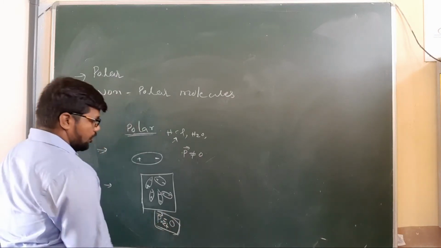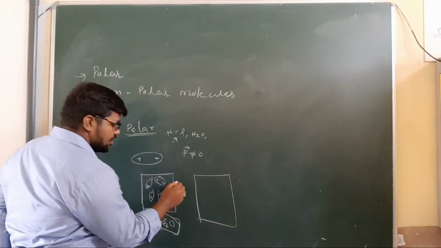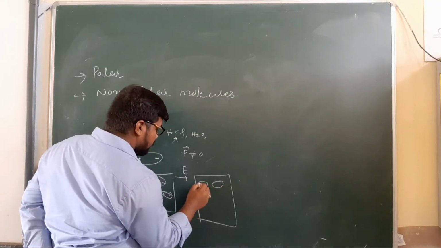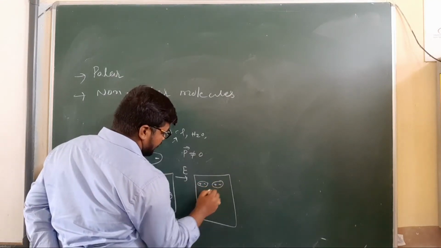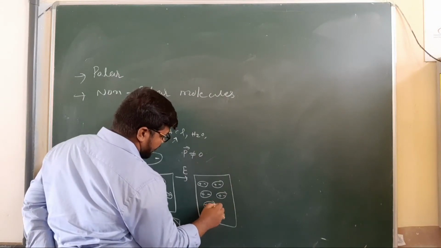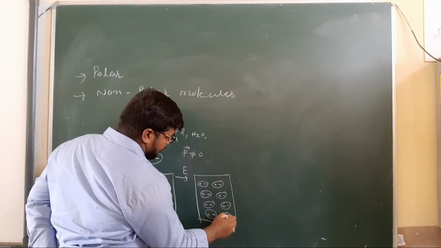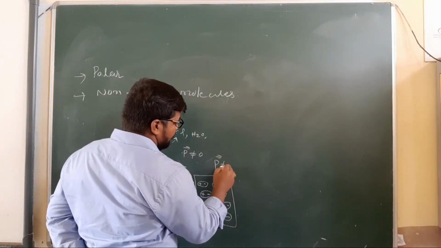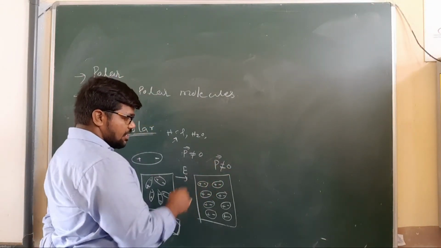Whenever an electric field is applied, the dipoles are arranged in order like this: positive, negative, positive, negative, and so on. Due to this, the slab gets a permanent dielectric moment. P bar is not equal to 0, so a dipole moment exists.